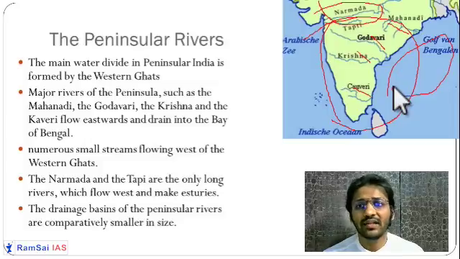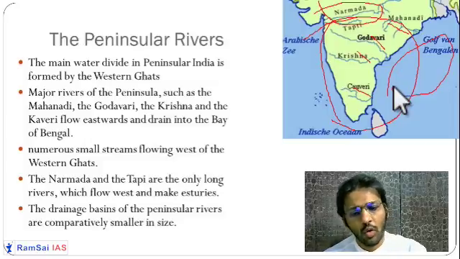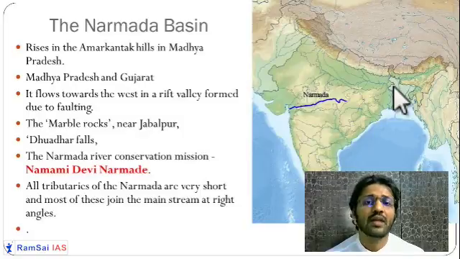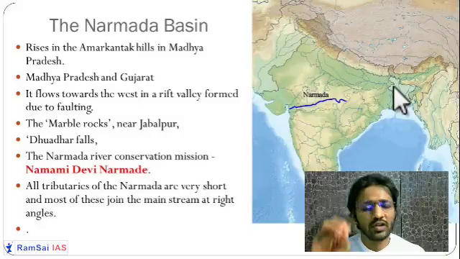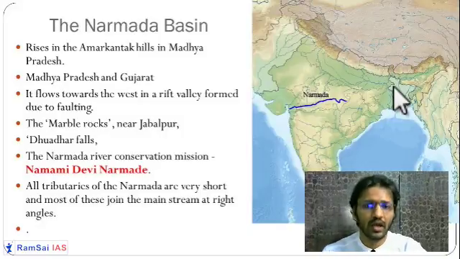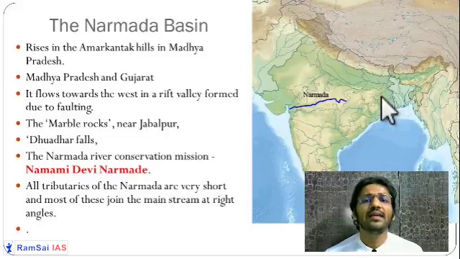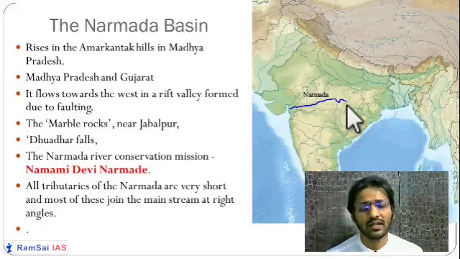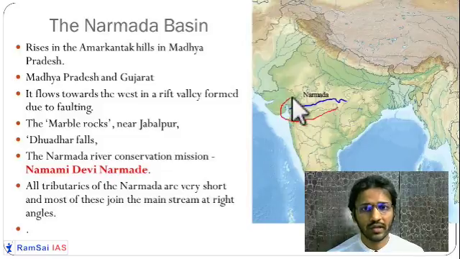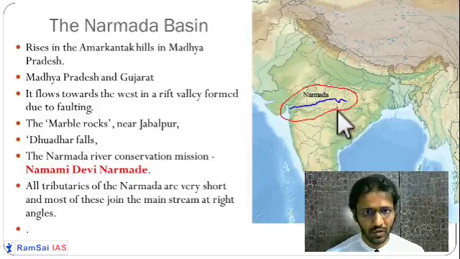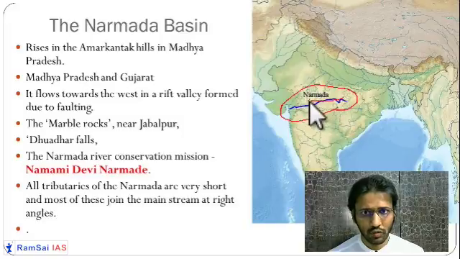So let us understand these rivers one by one. First is the Narmada. Narmada is flowing through a rift valley. Now what is a rift valley? How is it formed? That's a process I will explain later. Right now just understand it is a huge ready-made valley through which it is flowing. The river itself has not made the valley, but it was ready-made and available because of tectonic shifting. Because of tectonic faulting, a rift valley was formed, and through it Narmada flows to the Arabian Sea.